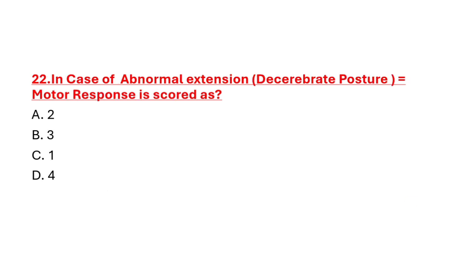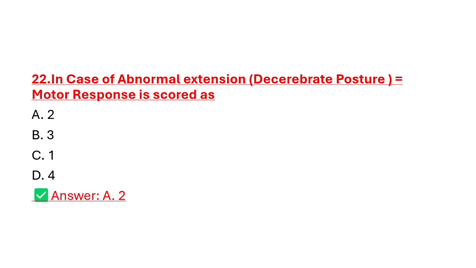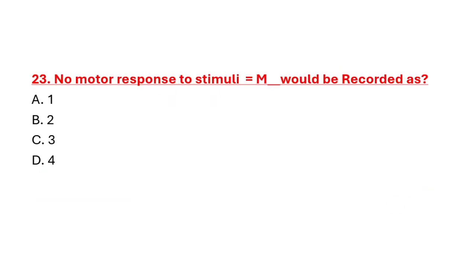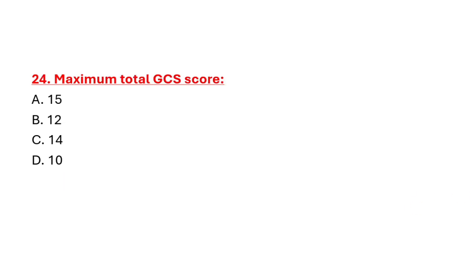Question number 22, in case of abnormal extension, decerebrate posture, motor response is scored as option A 2, option B 3, option C 1, option D 4. Correct answer is option A 2. Question number 23, no motor response to any stimuli. M would be recorded as option A 1, option B 2, option C 3, option D 4. Correct answer is option A 1.